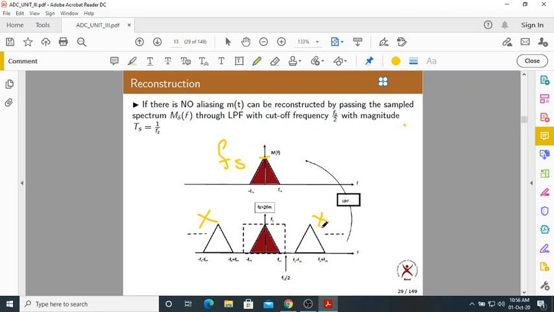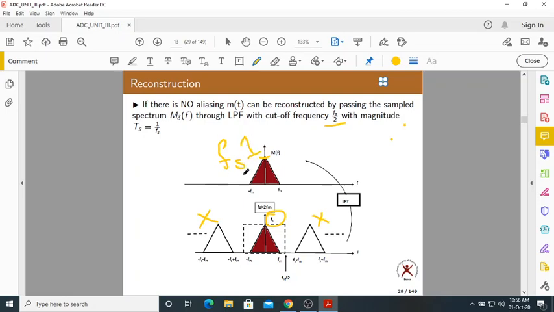Here, we are choosing the cutoff frequency of the low pass filter as Fs by 2, and with the magnitude Ts, 1 by Fs. Here we have an amplitude of this copy of the original spectrum as Fs, but here we need a magnitude of 1.